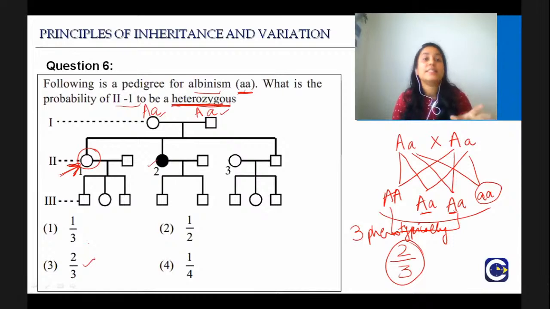See, the question is they are asking you what is the probability of that individual to be heterozygous. So always read the question very properly. Try to underline the important things.